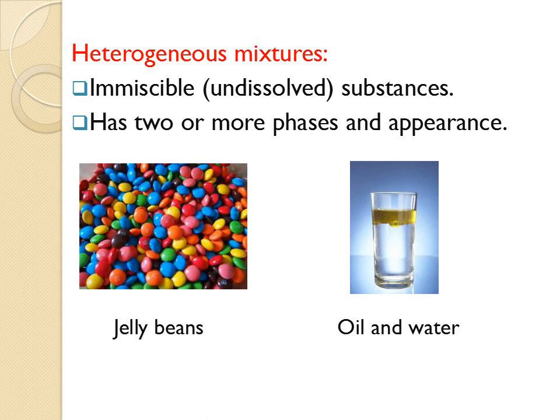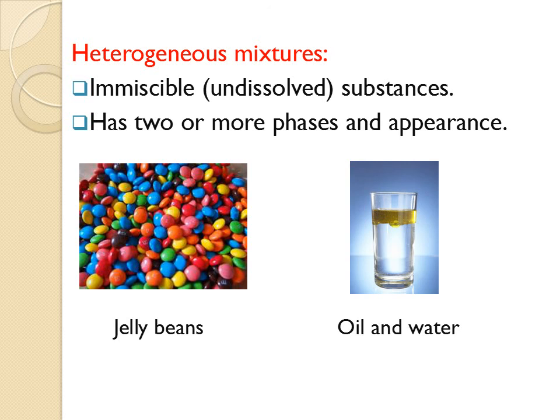While heterogeneous mixtures are mixtures that are made up of immiscible, undissolved substances. When we mix two substances with each other and they cannot dissolve in each other, it is called a heterogeneous mixture. Usually these mixtures appear to be of two or more phases. For example, like the jelly beans here in the picture, and oil and water.